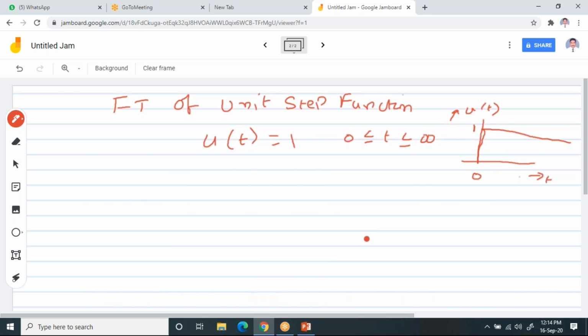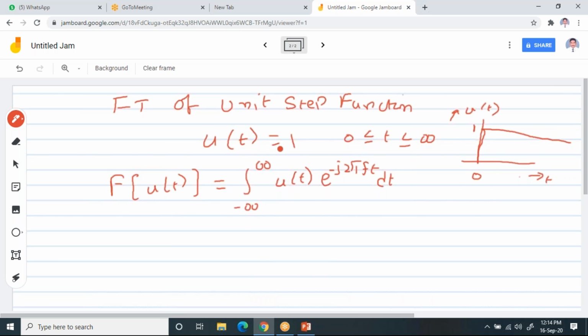So when you find the Fourier transform for this, I can write the Fourier transform of u of t. Since my function is unit step function, which I can write as u of t, it equals integral minus infinity to plus infinity u of t e power minus j2 pi ft dt. Now observe it. What is u of t?